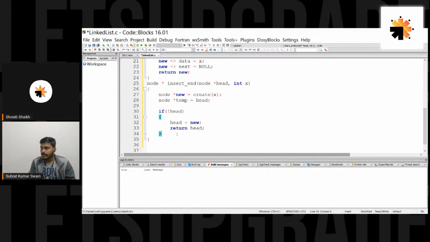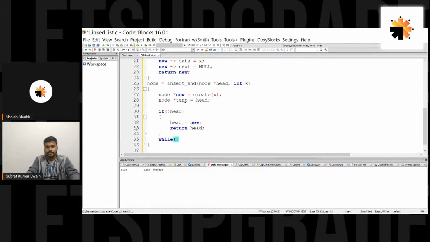So let's see this. So this condition if is for the situation where the linked list is empty. If this condition is false, let's say head is not null, that means there are certain nodes. So we have to go back to that logic, where we shift till the last node.